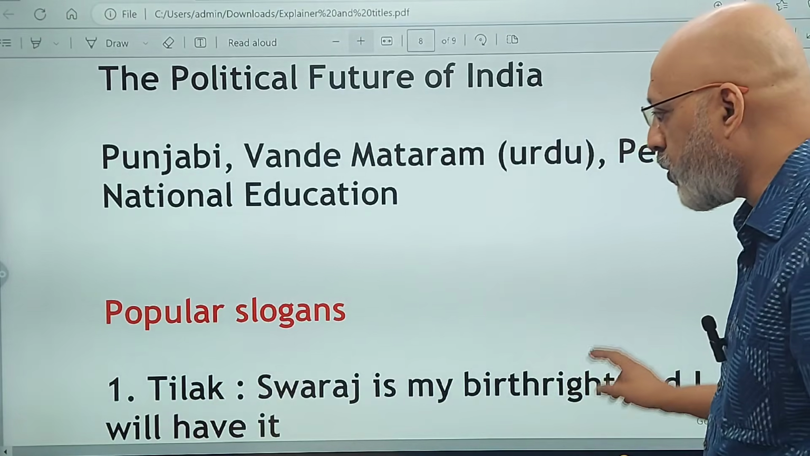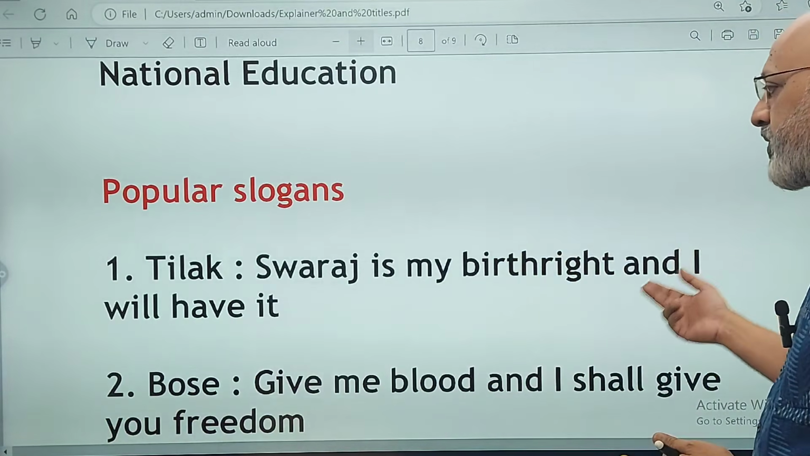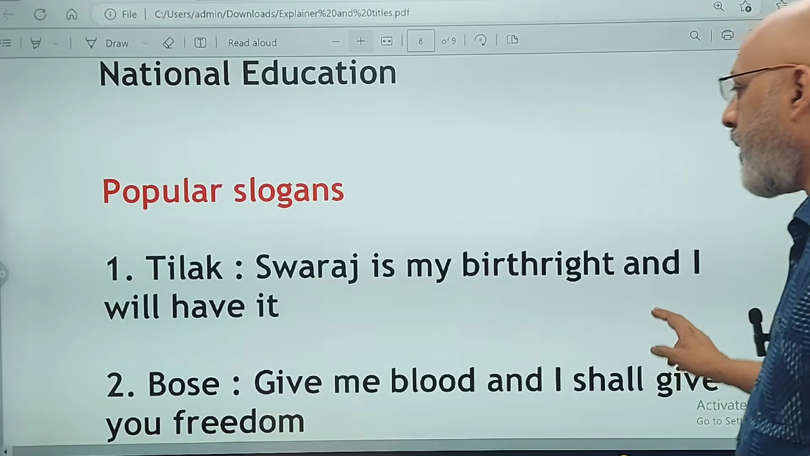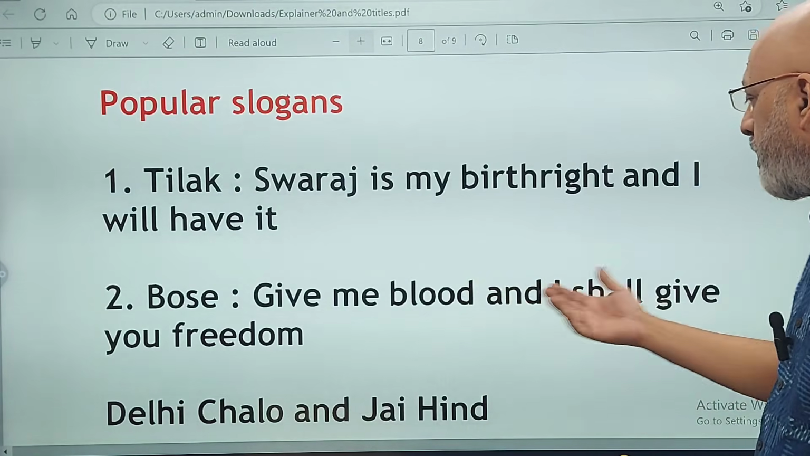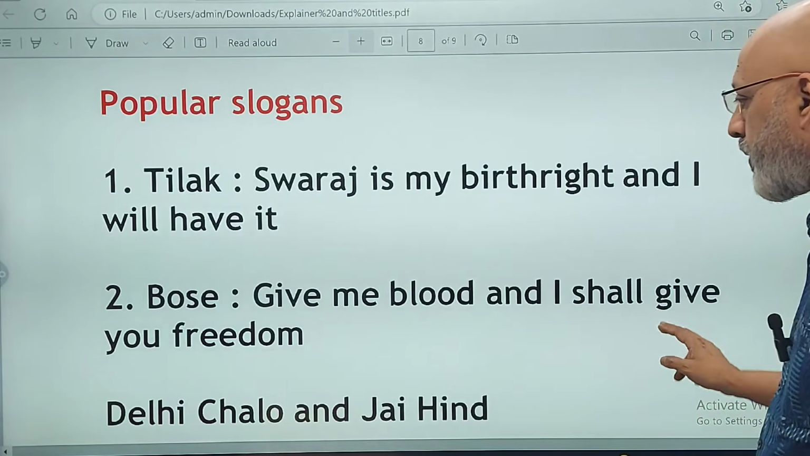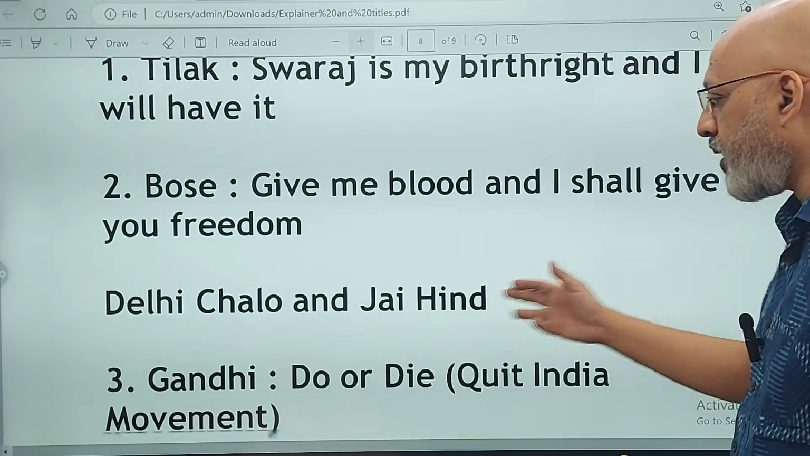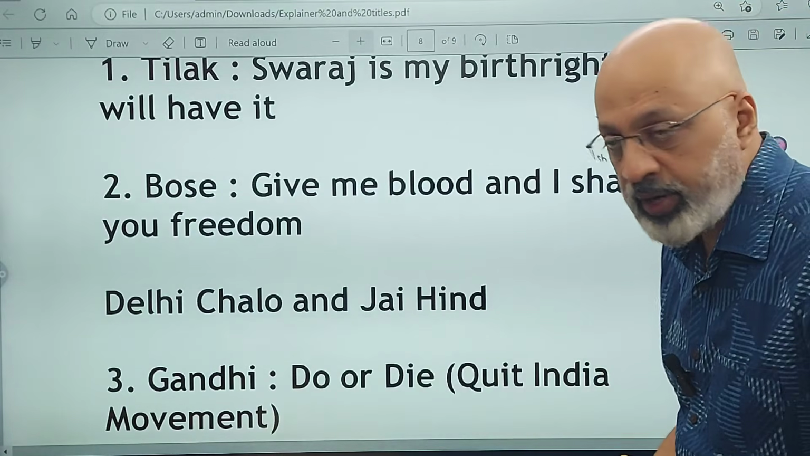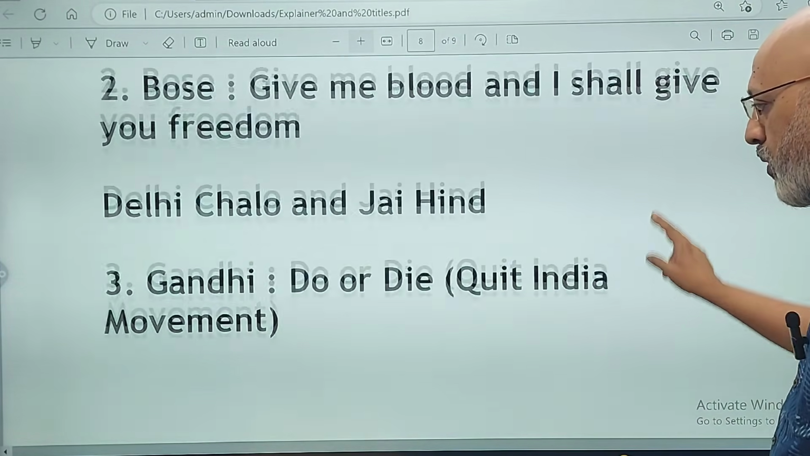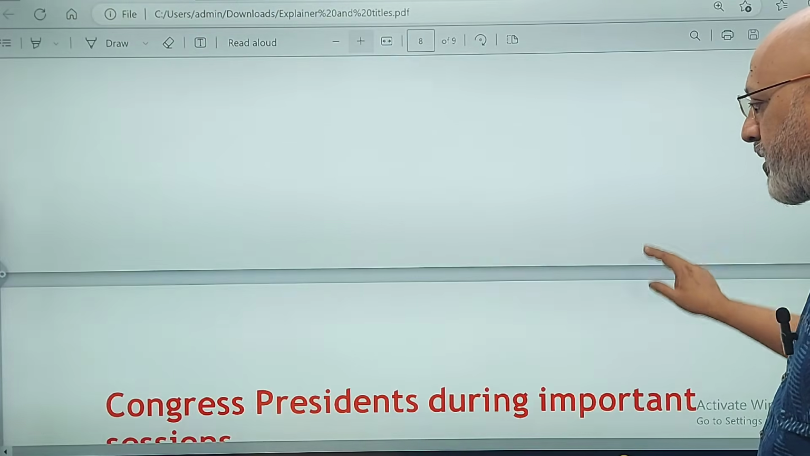Now, some of the popular slogans. Tilak: Swaraj is my birthright and I will have it. Subhash Chandra Bose: Give me blood and I shall give you freedom. Delhi Chalo and Jai Hind. Gandhi: Do or die during the Quit India movement in August 1942. So that's as far as that goes.